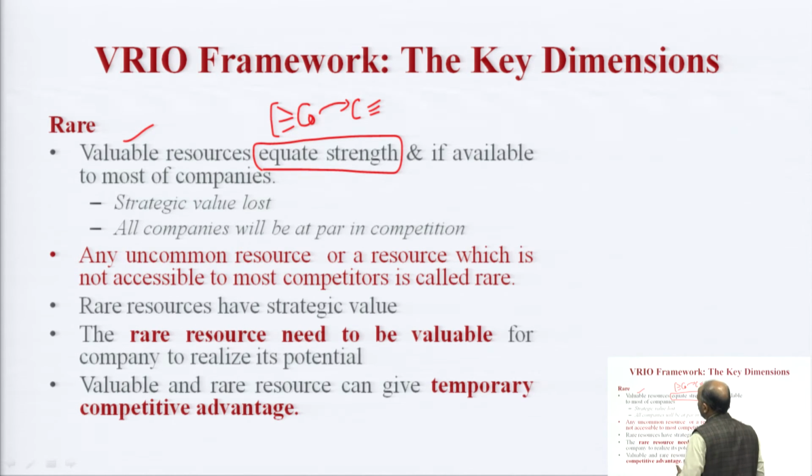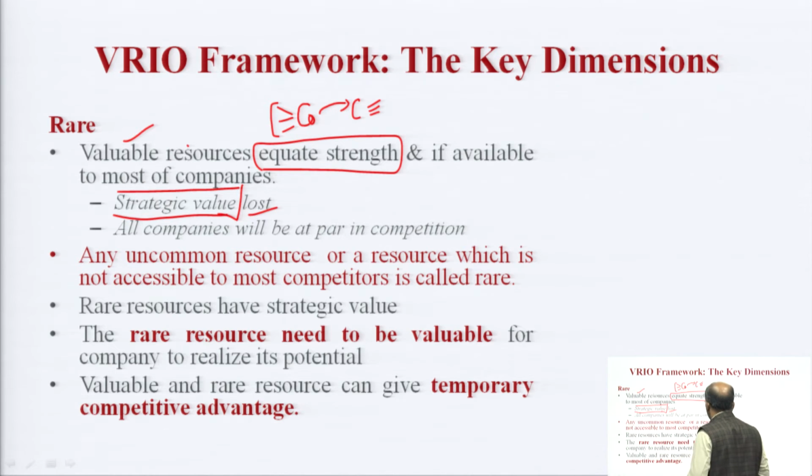If these are available to the company, the company will be only just at par, but strategic value will be lost. If you have a resource which your competitors don't have, then that will contain some strategic value. But if the same thing is available to your competitors, it means it was valuable because it is bringing you to the strength with which you can fight. So, once it is valuable and available to your competitors, its strategic value is lost. All companies will be at par in the competition. So, only valuable will not work.